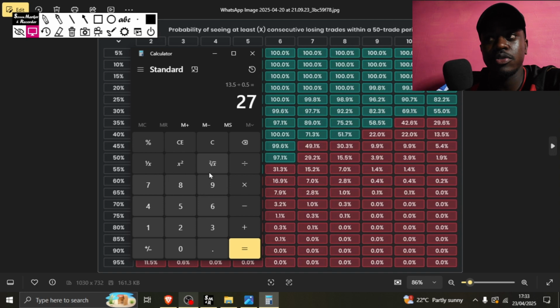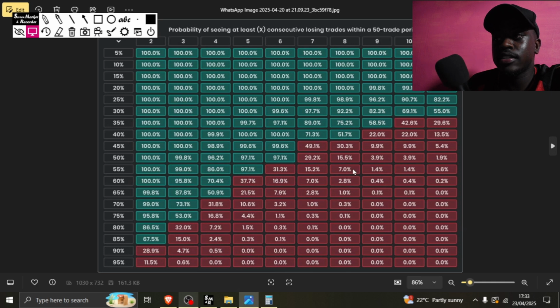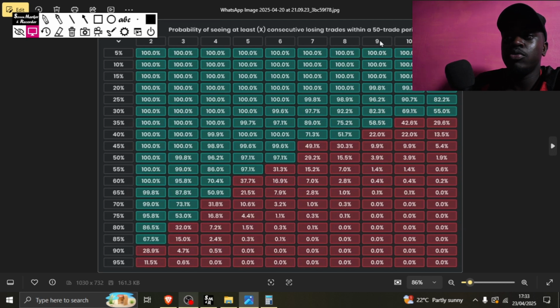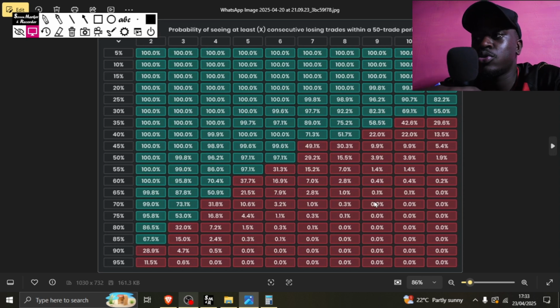I'll drop more videos on how we can manipulate this further, because now I've said that the highest it has ever gone is 8. So on the 9th, you see there's a 1% chance of having more than 9. Okay, so I'll show you how you can maybe use 9 as your baseline, as the maximum rounds, but you are able to make your money in case it goes 9. What are you going to do? Okay, so those are some of the things I wanted to talk about.